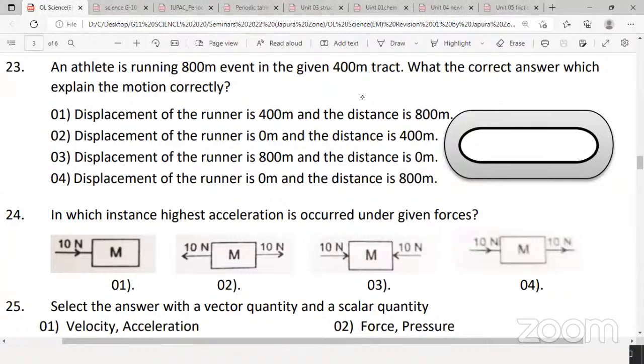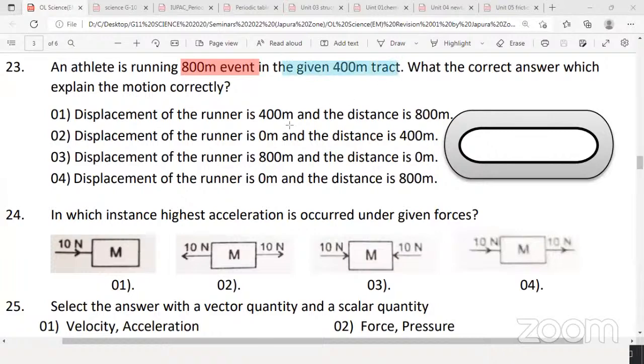Okay, very good. So you can see a 100 meters event. Look at the screen, look at the track. The data given is a 100 meters event on a 400 meters track. So he has to run 2 times, right? Twice.